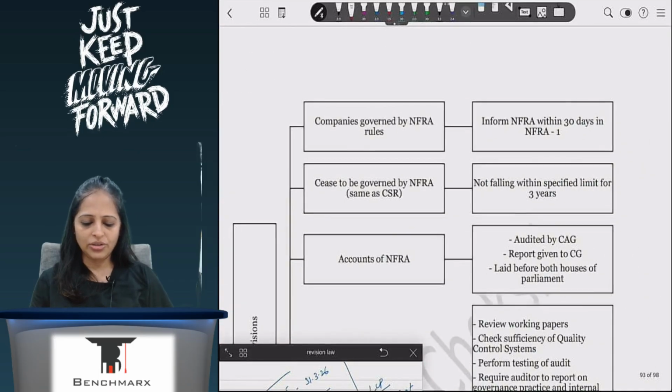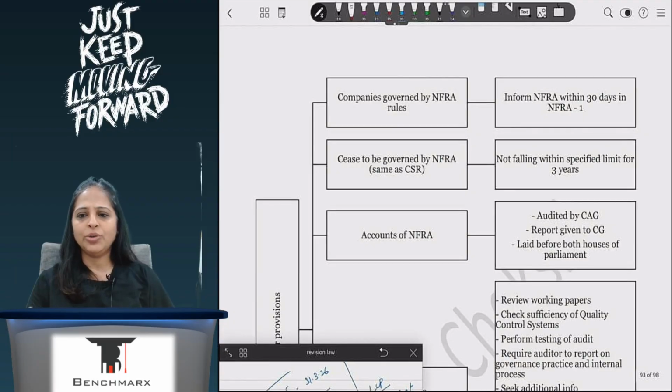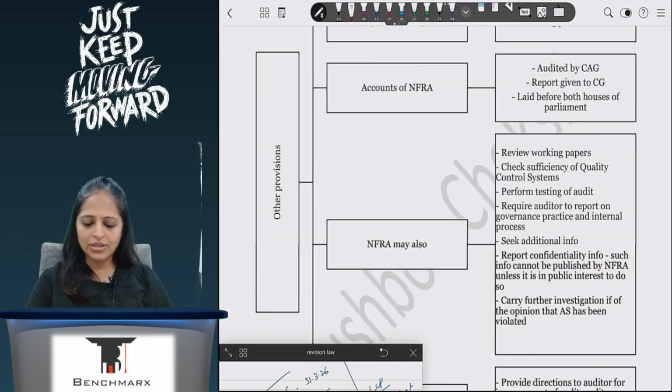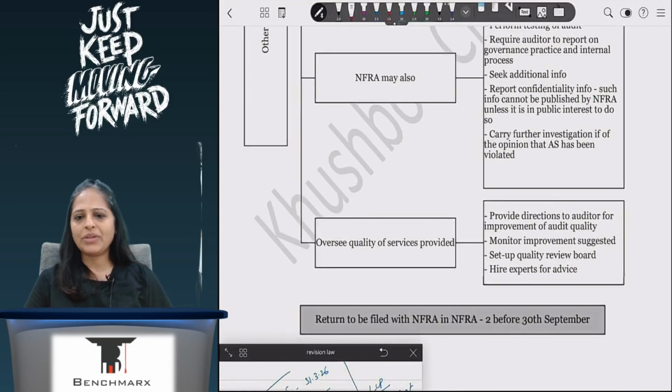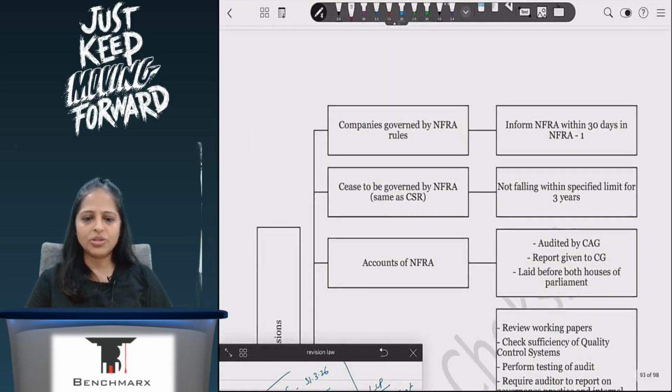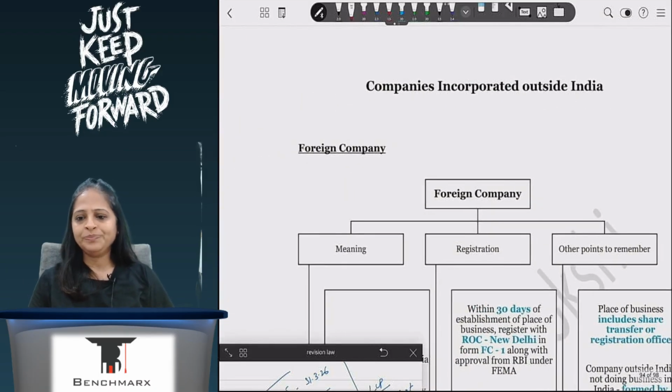NFRA is not really asked. What is asked is, if it has to report to NFRA, within how many days will they do it, and the NFRA's accounts will be audited by CAG. CAG will give the report to the Central Government, then the Central Government will place it before both houses of Parliament. And what other things they can do. So you can just read this once. I've put it so that you don't miss it, and only the important points are here as compared to your textbook, which is very detailed, which you are not required to look into.